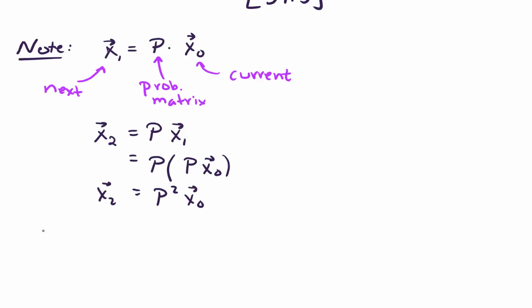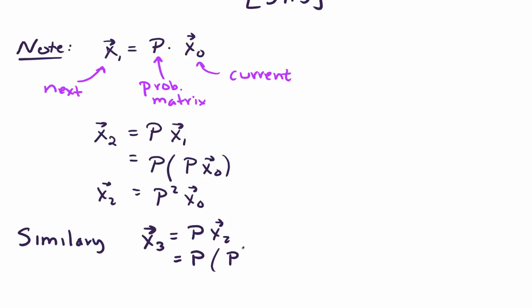And similarly, if we wanted to find the status of the people after 3 time steps, we would be interested in doing P times x2. But we know what x2 is. We just computed that. That's P squared times x naught. And so x3 can be found by computing P cubed times x naught.